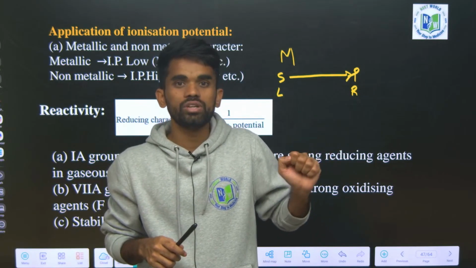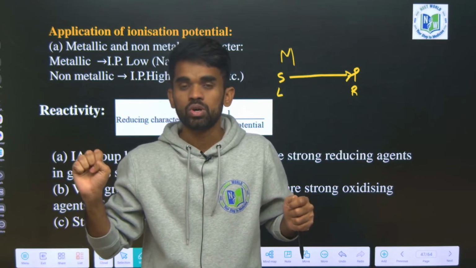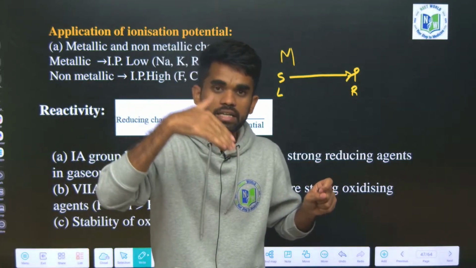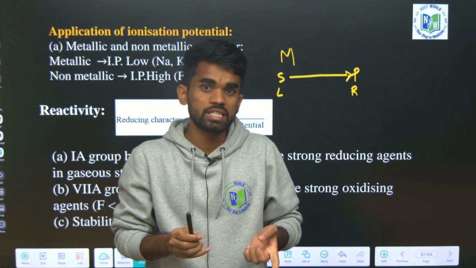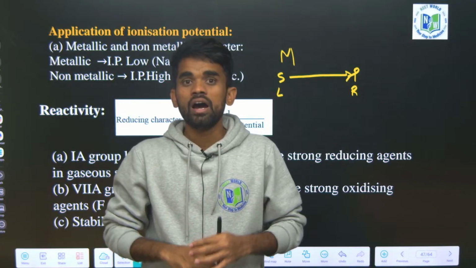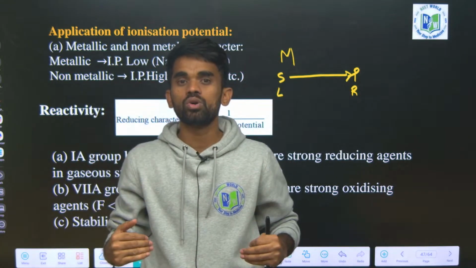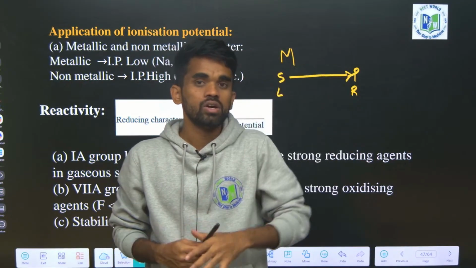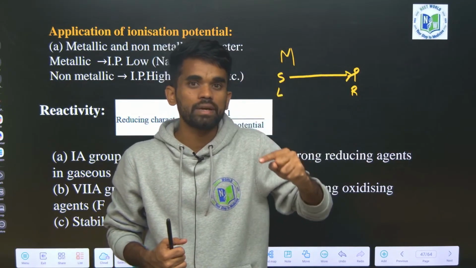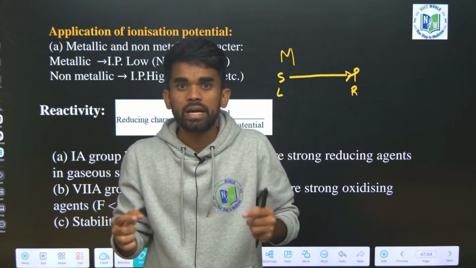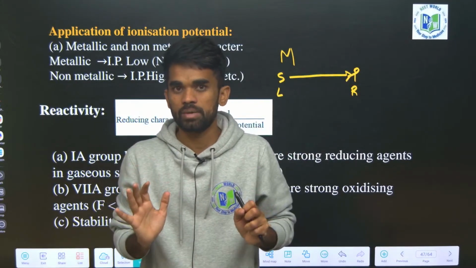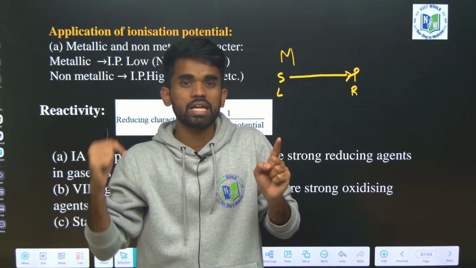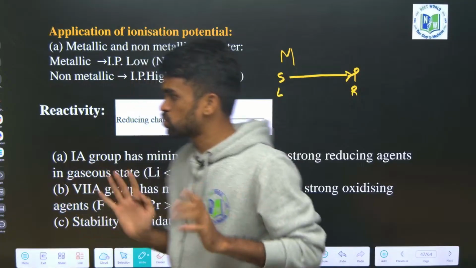Non-metals are electronegative, metals are electropositive. So from left to right, electropositive nature decreases and electronegative nature increases. You can remember this. And as we go from top to bottom, the elements become heavier, and heavier elements have more metallic nature. So down the group, metallic character increases. From left to right, metallic character decreases, and top to bottom metallic character increases. You can remember these two lines.